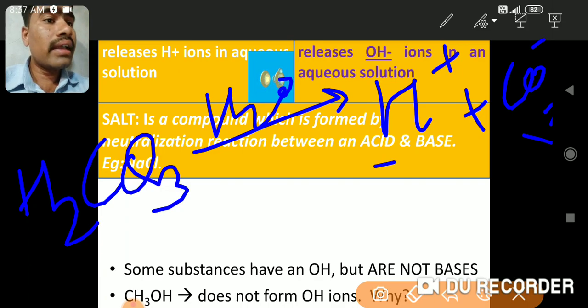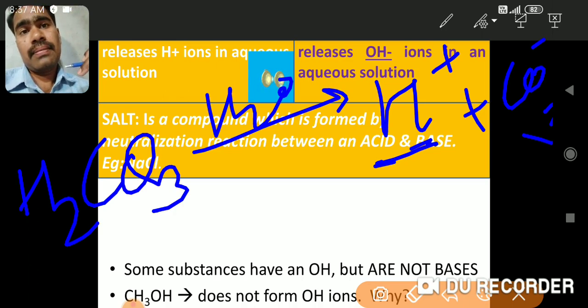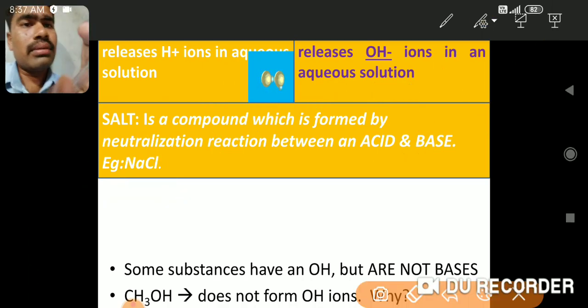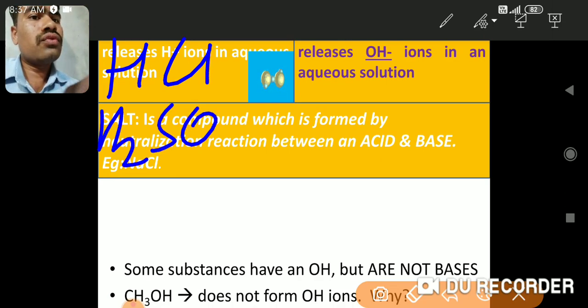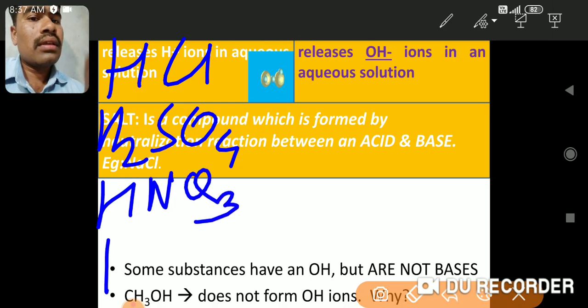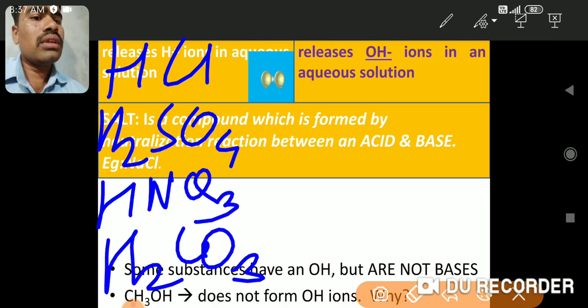What does it mean? Again here H plus is formed. It means this can be also labeled as acid. So in all these four examples, HCl, H2SO4, HNO3, H2CO3, these are all acids, mineral acids.